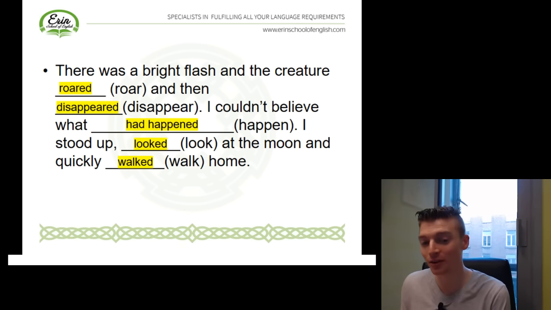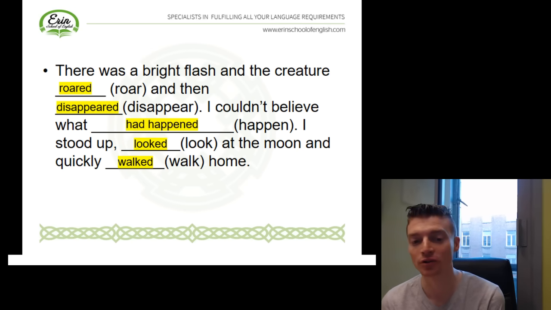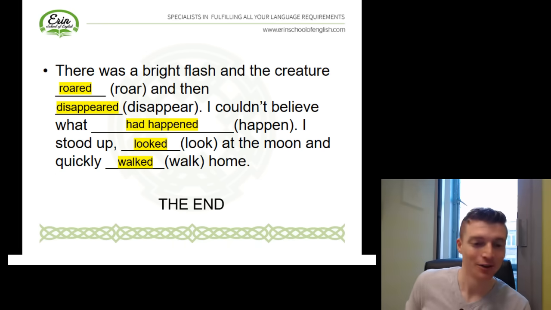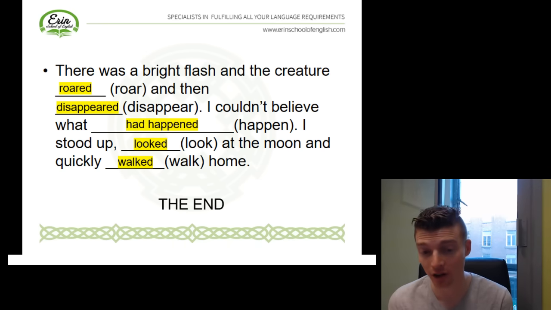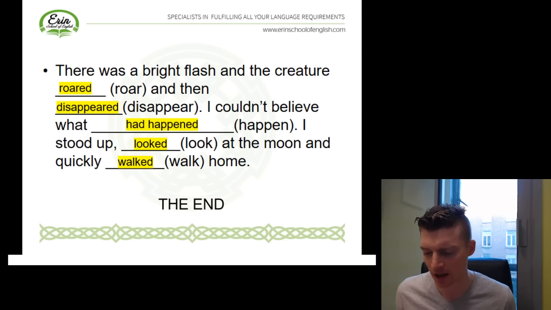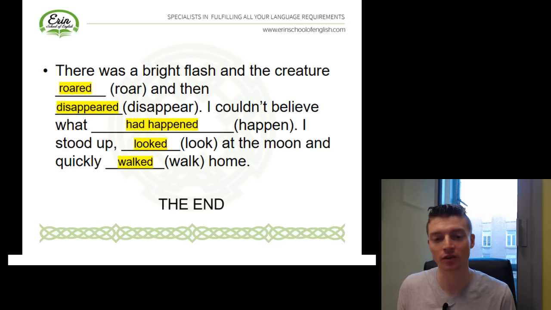We're describing the sequence of things, and that's why we're using our past simple here. Okay, the end. Great job, guys. Really, really good. So here we can see, if we want to tell a cohesive narrative, a good story, we should use a combination of different structures, our narrative tenses.